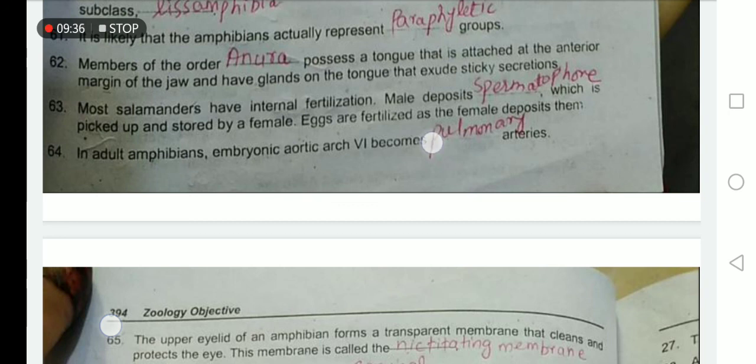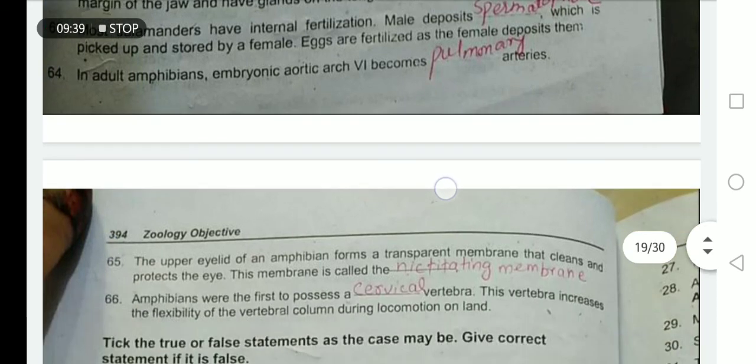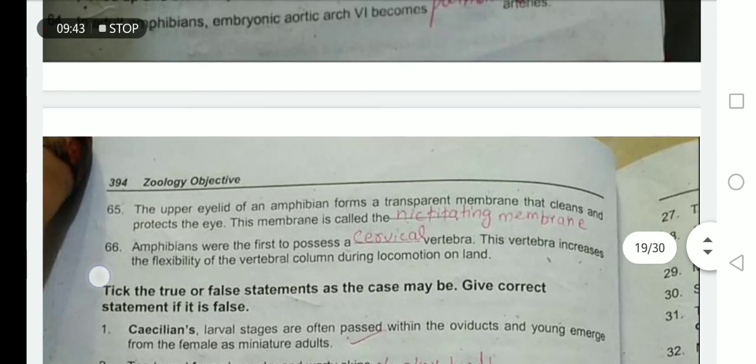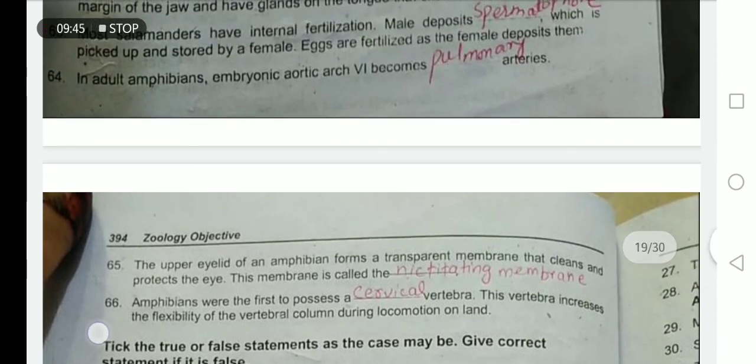In an adult amphibian, embryonic aortic arch 6 becomes the pulmonary artery. The upper eyelid of the amphibian forms a transparent membrane that cleans and protects the eye, and this membrane is called the nictitating membrane.